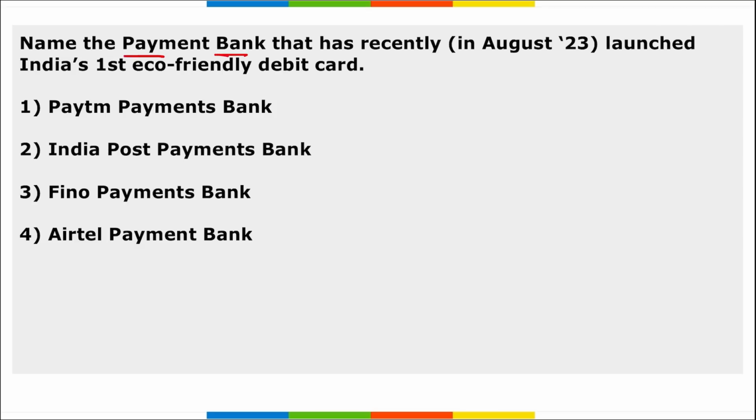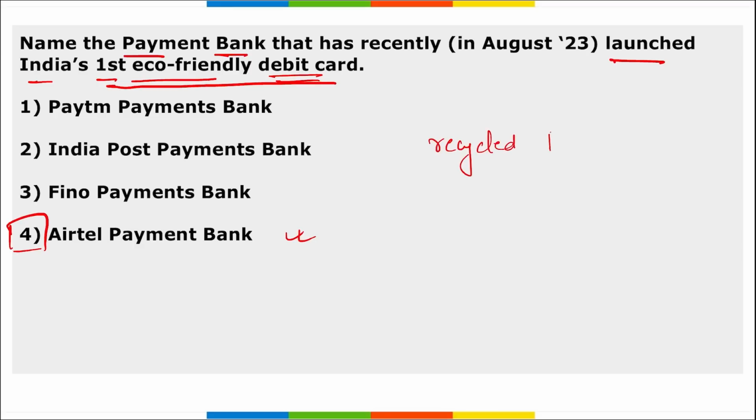Next, name the payment bank that recently launched India's first eco-friendly debit card. It is Airtel Payments Bank, and this payment bank became the first Indian bank to launch such an eco-friendly debit card for its new customers and existing customers with a savings bank account. This eco-friendly debit card will be made from recycled polyvinyl chloride, that is RPVC material, correct? This is an eco-friendly material only, and it will be used to make these eco-friendly debit cards.